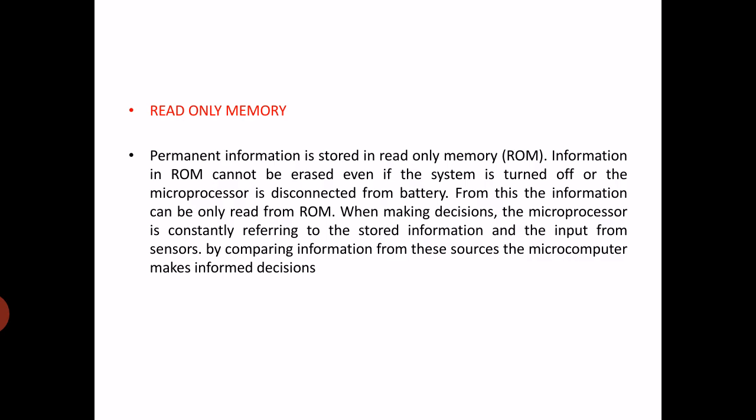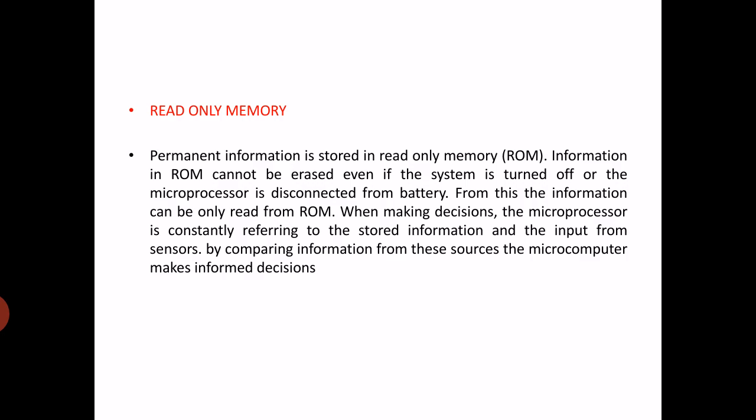Now ROM, read only memory. Read only memory is a permanent type of memory. Information is stored permanently in read only memory. Information in ROM cannot be erased even if the system is turned off or the microprocessor is disconnected from the battery.